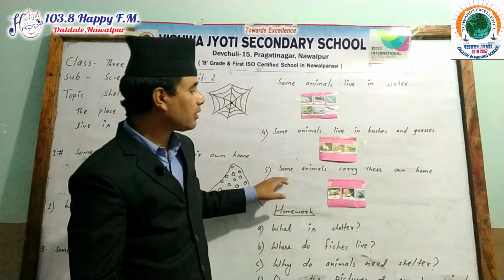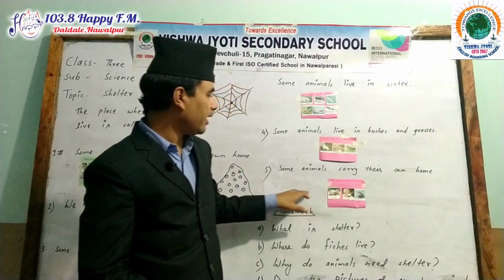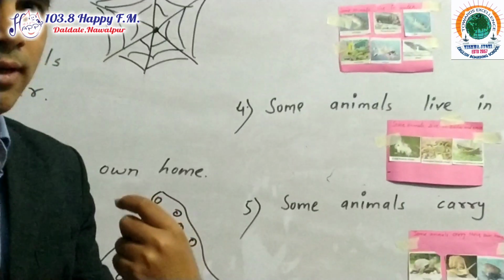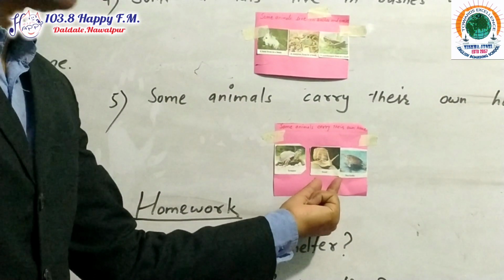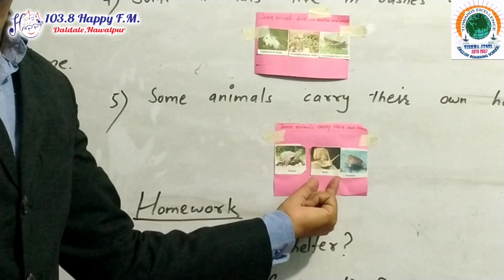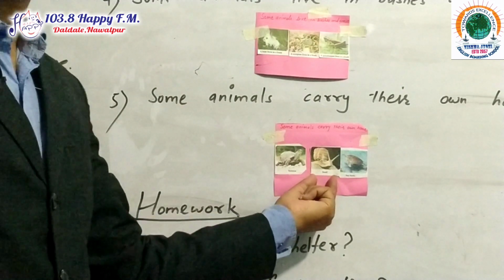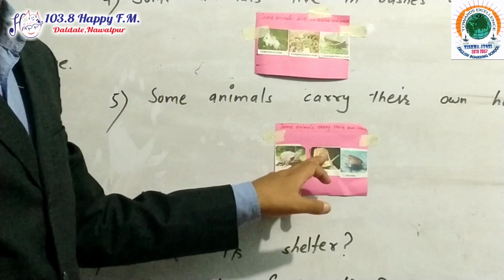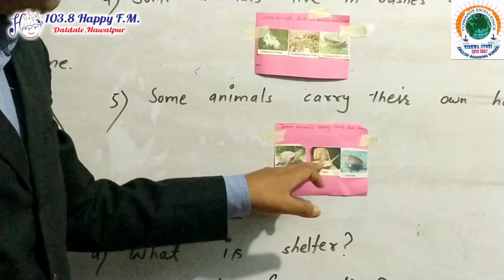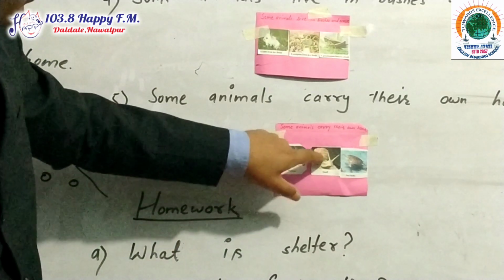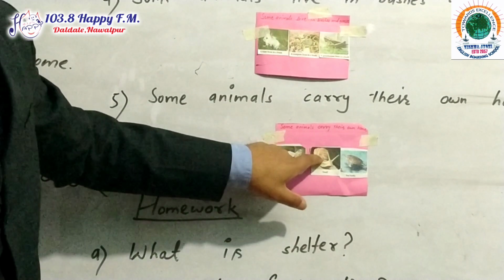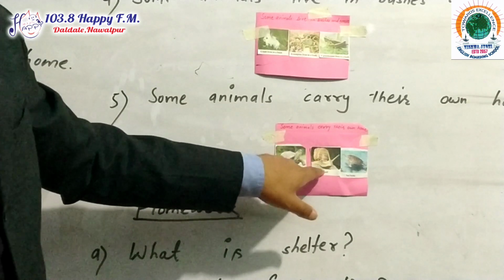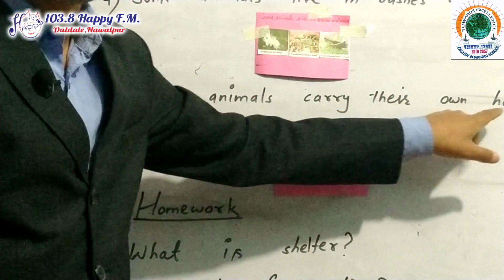Okay, my dear students, what are the animals that carry their own home? Means the animals which carry their own homes on their back. Like the snail. The snail is the best example for this one, because you are very much familiar with it, it is very common, and we can see it in our surroundings also. Snails carry their own home. You can see on the top of the snail this hard shell. Inside this shell, these types of animals stay. So that's why it is called their own home they carry.